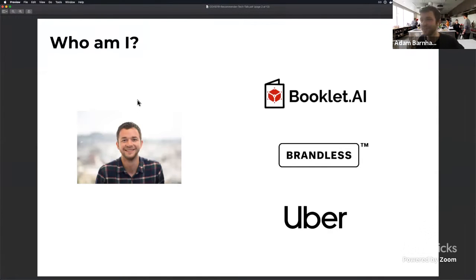Just to give an intro into who I am, I am the co-founder and CEO of Booklet.ai, which I'll talk a little bit more about in a minute. It's a tool for data scientists. Before Booklet, I was at a company called Brandless, an e-commerce website where I led the data team. We were excited to be an early alpha user of MLflow a few years ago, which is how I got involved with MLflow. And before that, I was at Uber. I was also a data scientist there and worked on a variety of different machine learning models. So that's a bit about myself.